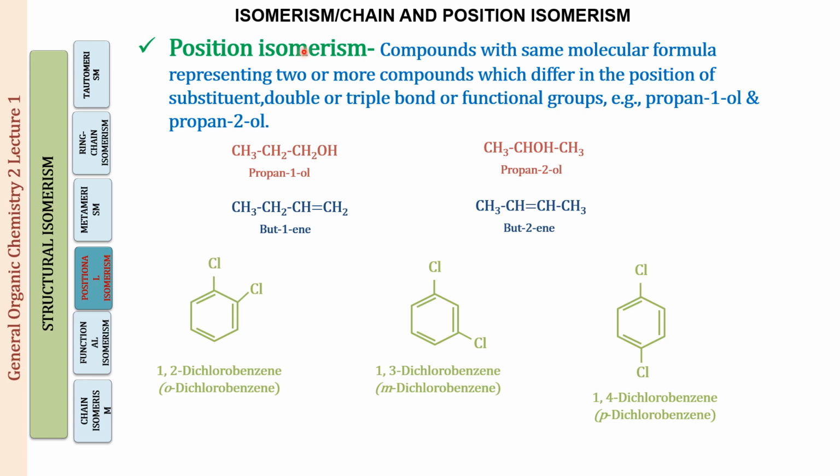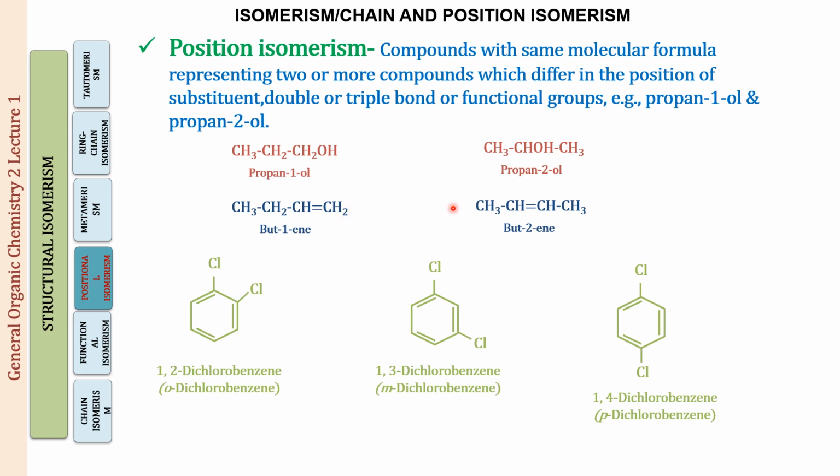So position isomerism, how do we define it? The compounds with the same molecular formula, which represent two or more compounds which differ in the position of a substituent, a double bond or a triple bond or functional groups, this is going to be called position isomerism. Alright. For example, propan-1-ol and propan-2-ol, they are differing in the position of the OH group. So this is going to be position isomerism, right? So these two, they are position isomers of each other.